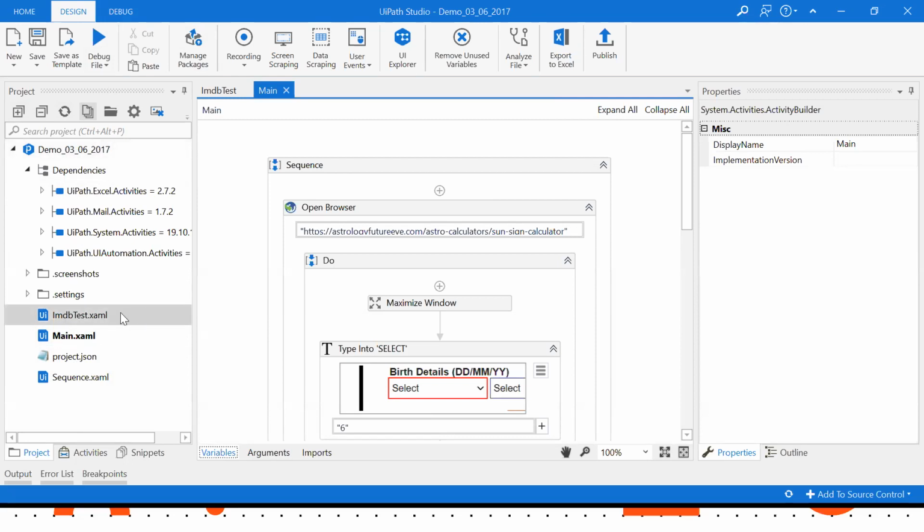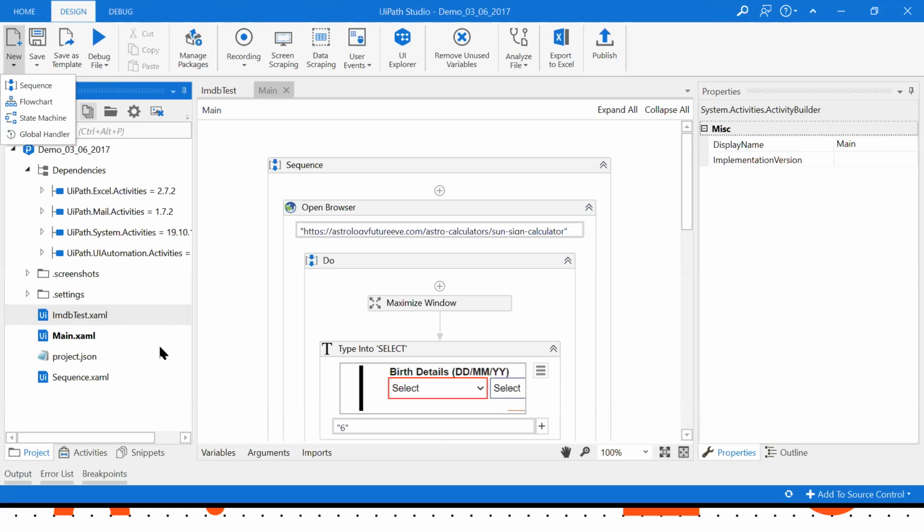Suppose I have created different workflows. So I will create what I want. Suppose I take this example. One is IMDb, another one is your Zodiac sign. Rather than making that Zodiac sign on main, I will create another sequence called Zodiac sign.xml here, right? Create a new sequence Zodiac sign, and once I run this program, it will take the data from Zodiac sign and from your IMDb and show me in the main.